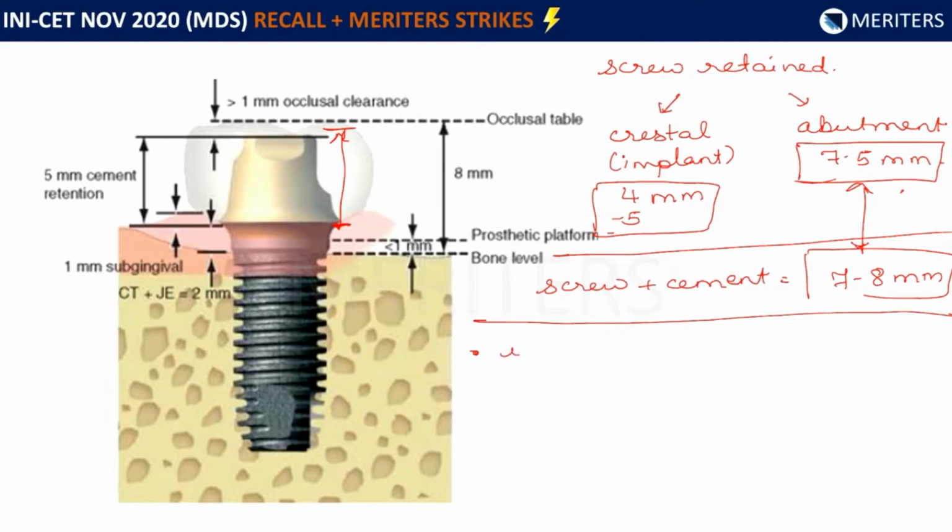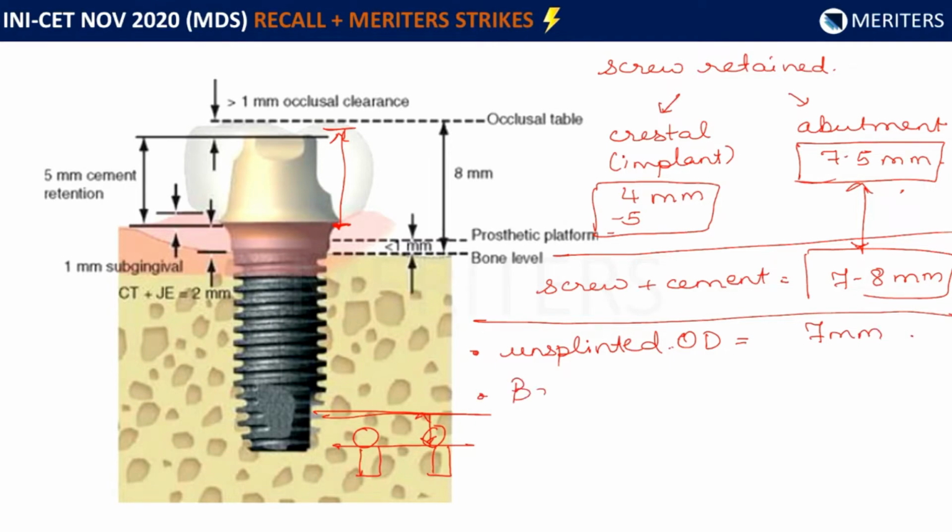If it is an unsplinted overdenture, what does an unsplinted overdenture mean? It means that they're attached by a locator. That means we have the ridge, we have one implant here, one implant here. There is one attachment here, one attachment here. On top of this, we have the denture. So for that, the amount of restorative space required for an unsplinted overdenture is around 7 millimeters.